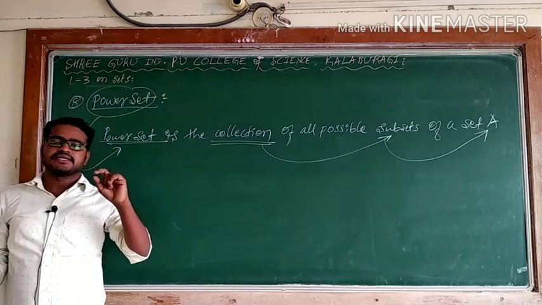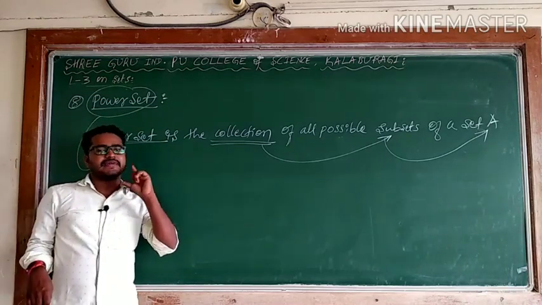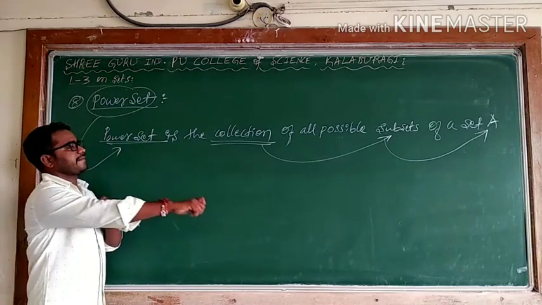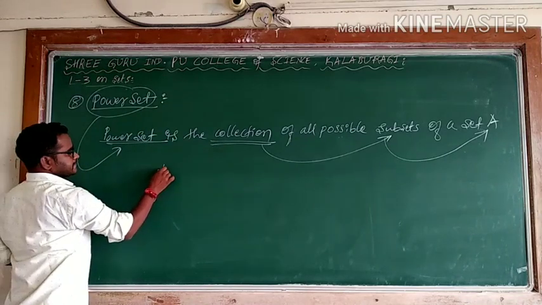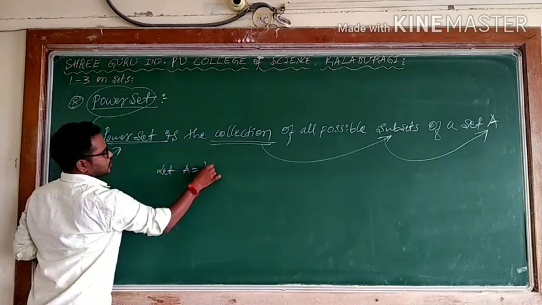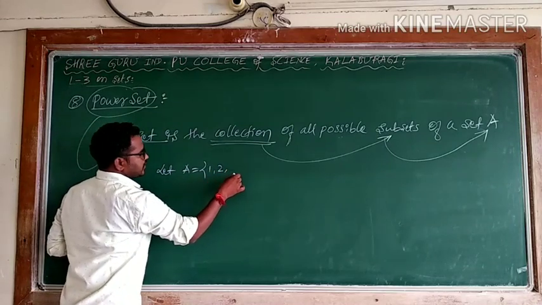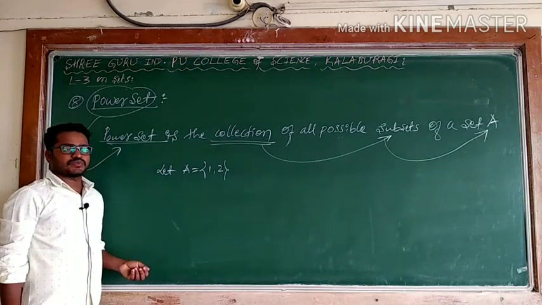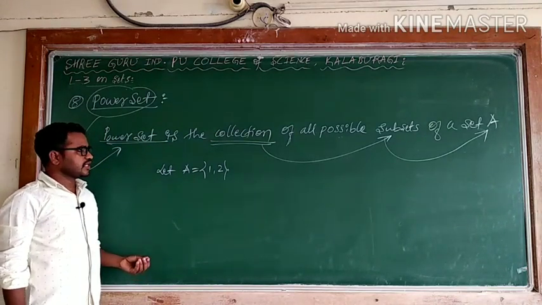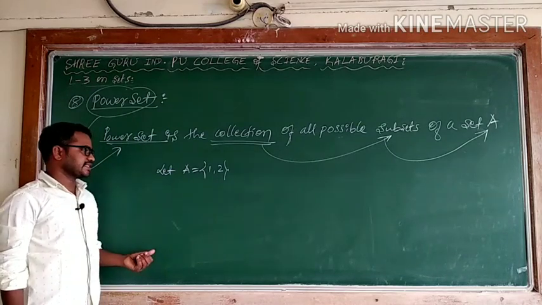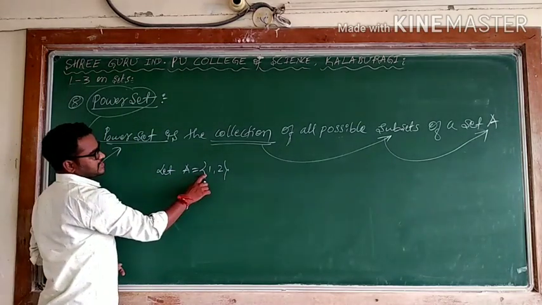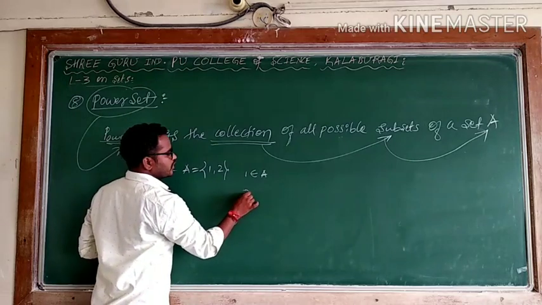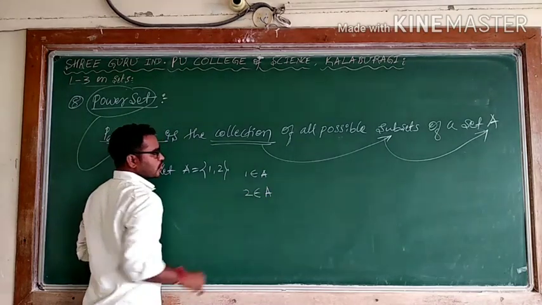But in the case of set definition, we are saying collection of elements. But instead of saying collection of elements, here what we are saying? Subsets. For example, let A is equal to 1, 2, only 2 elements. Later I will take 3 elements. A has 1, 2. What are the possible sets I can form? So here A has 2 elements. Means I can say possibly here 1 is an element. Can I say 1 belongs to capital A? Yes. 2 belongs to capital A? Yes.